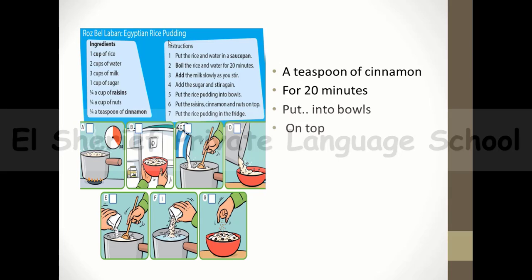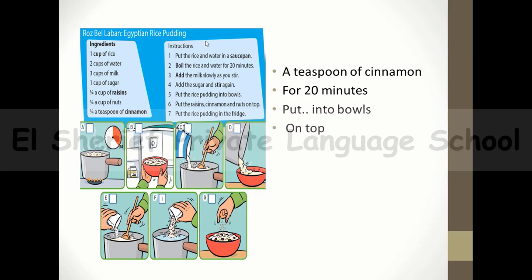First of all, let's read the ingredients, which I mean all the things I need to put together to make this kind of dish. We have 1 cup of rice, 2 cups of water, 3 cups of milk, 1 cup of sugar, quarter a cup of raisins, quarter a cup of nuts, quarter a teaspoon of cinnamon. Okay, and let's know more about the instructions we have to follow to make this recipe.